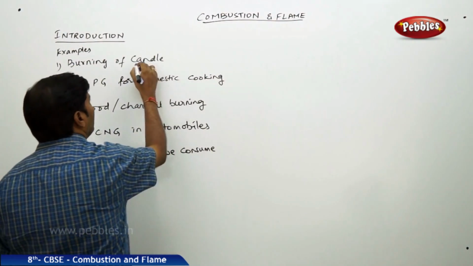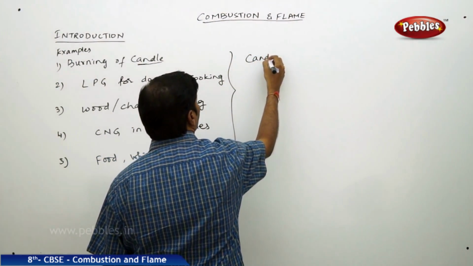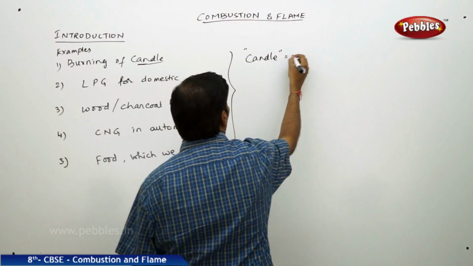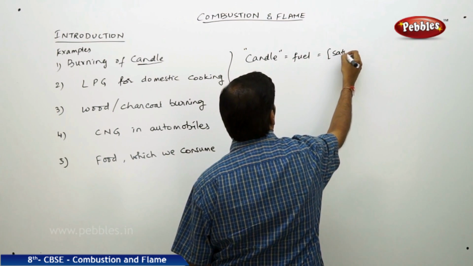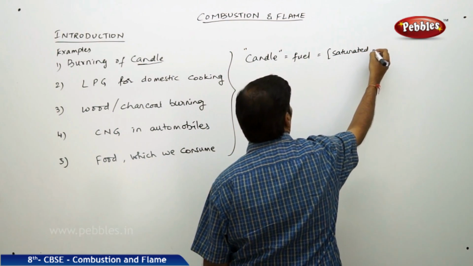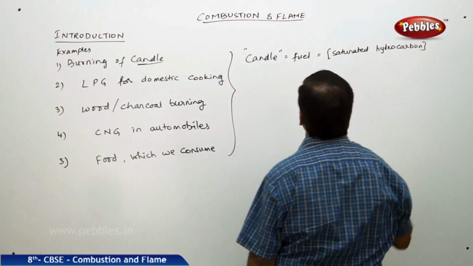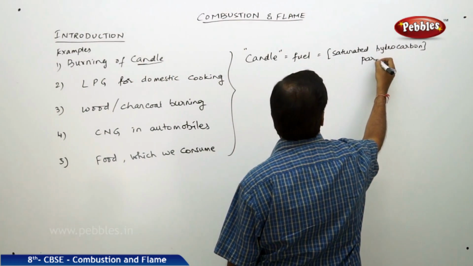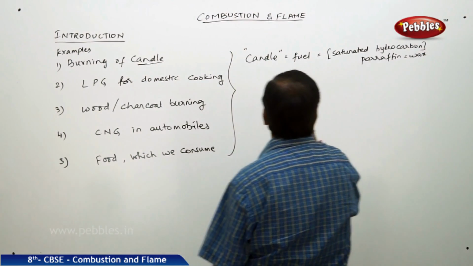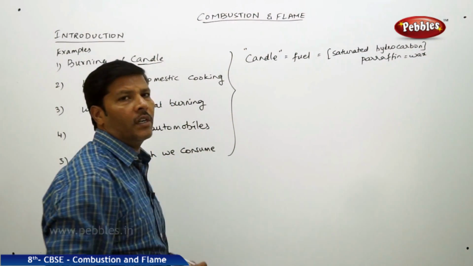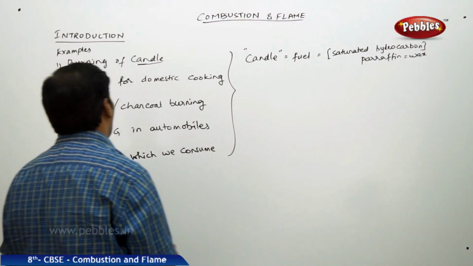Burning of candle: here in all these examples, the candle is a fuel. This candle, actually, is a saturated hydrocarbon. We can call it paraffin, which we call wax. Candle is nothing but wax, which contains saturated hydrocarbon, that is paraffin. It can act as a fuel.